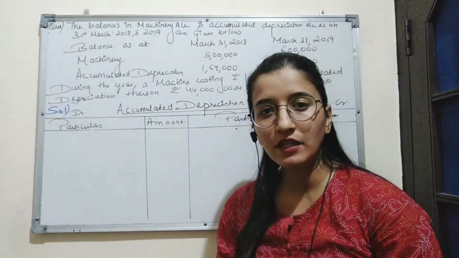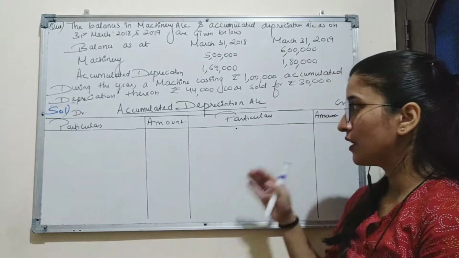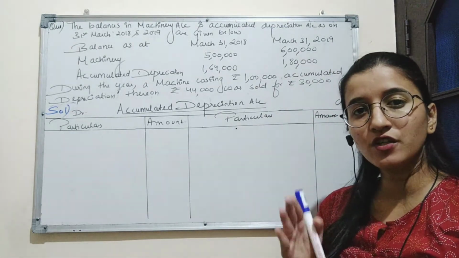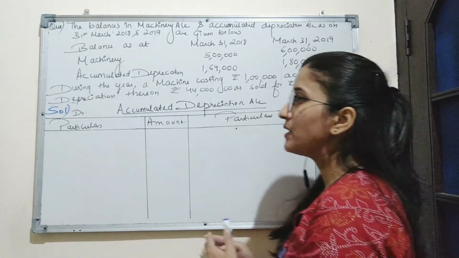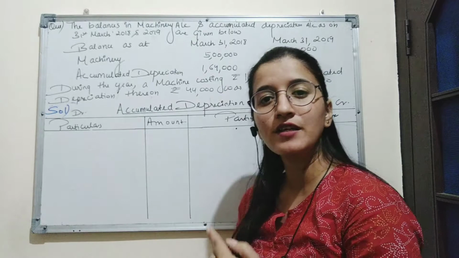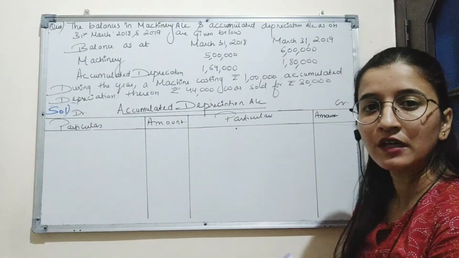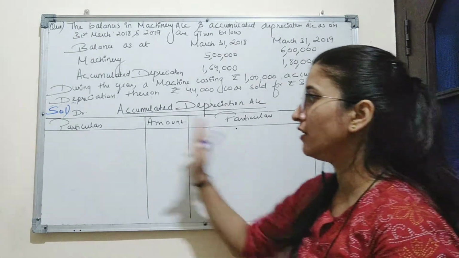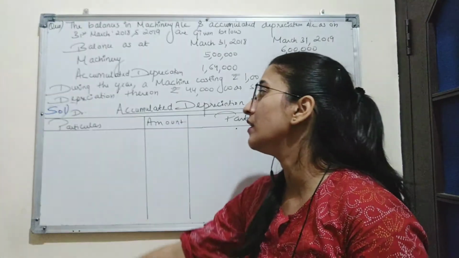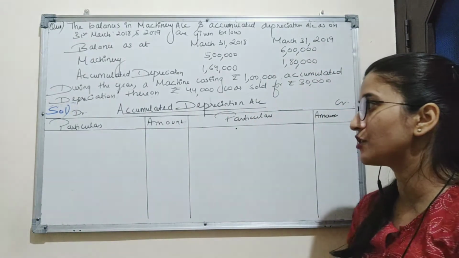Now, as we know, depreciation is charged on fixed assets. That means depreciation will act opposite to the fixed asset, which means if plant and machinery is of debit nature, the nature of depreciation will be credit. So whatever transaction we have done in the machinery account, we will do the opposite transaction on the accumulated depreciation account.